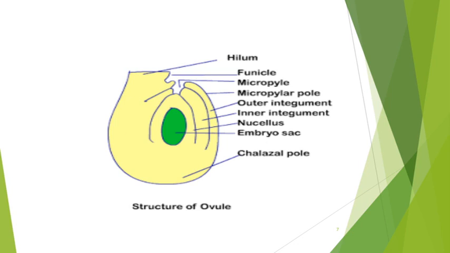Ovule has an opening on one side in the integument which is called micropyle, and the junction of the nucellus and the integument is called chalaza. Nucellus represents megasporangium. That's why ovule is known as integumented megasporangium.